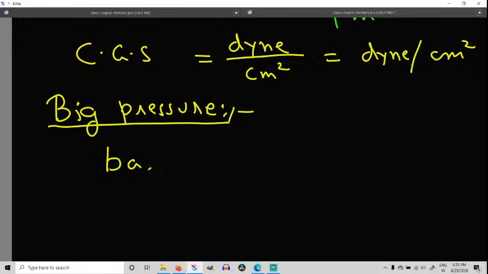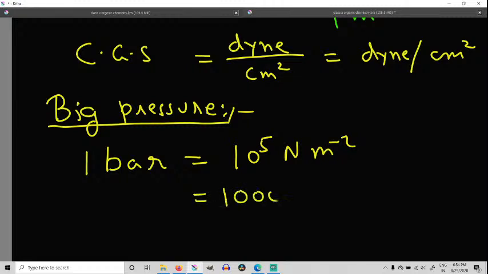And what is 1 bar equal to? 1 bar is equal to 10 to the power 5 Newton per meter square, which means if the pressure is this many pascals, then we call it 1 bar.